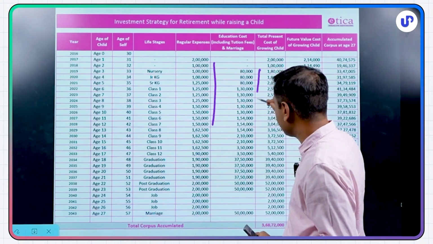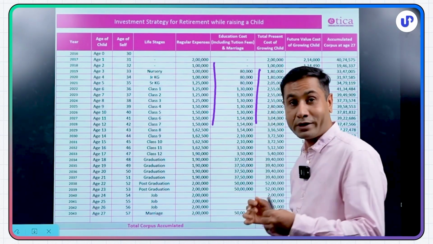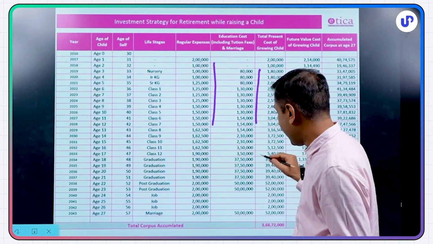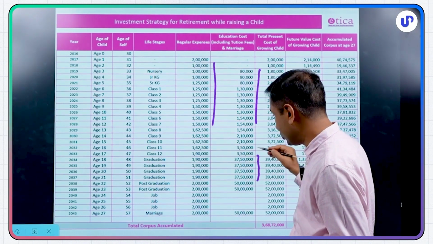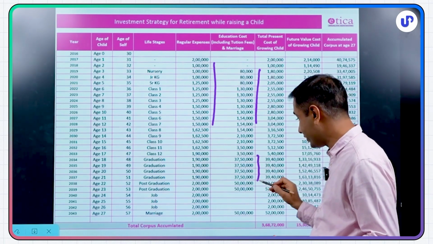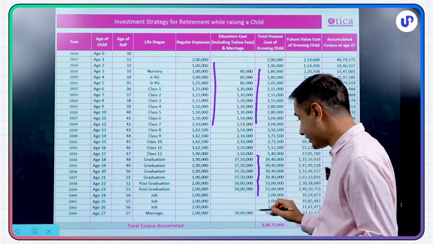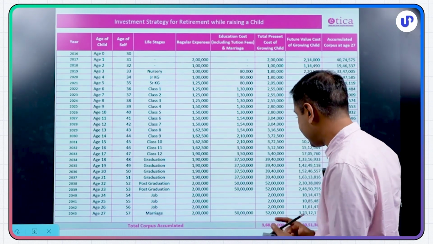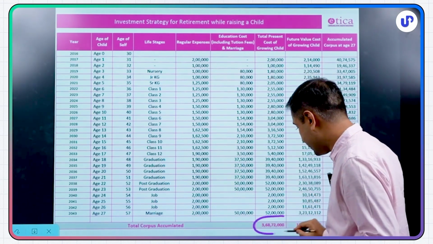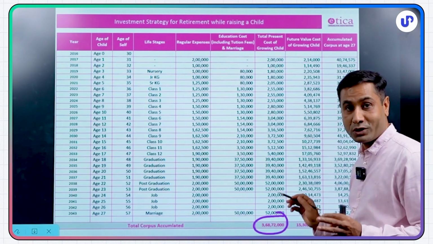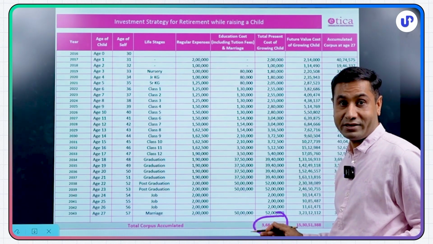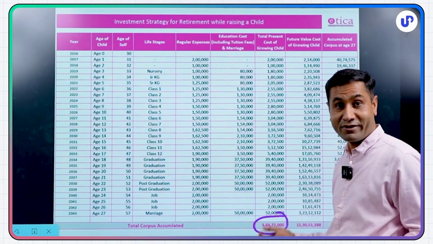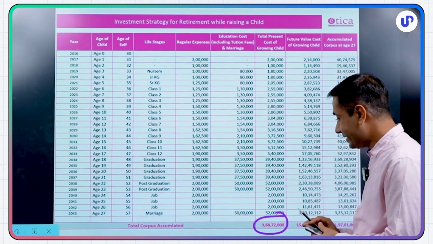And then the education fees also start. Today we want to give our child the best education, so that's why we want to send them to the best school. And then these days parents want their child to study abroad for higher education, graduation, post-graduation, and then marriage. So on an average, an upper middle class family spends in a city like Bombay around 3 crore to 4 crore rupees for raising a child. Okay, I know this is a lot of money which we would have never calculated, but this is a reality.